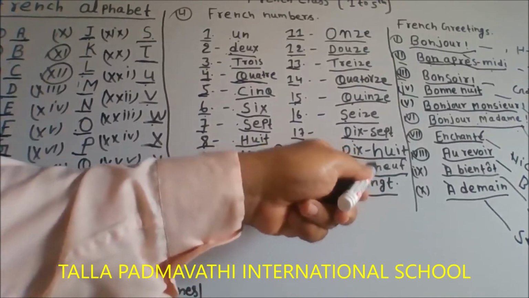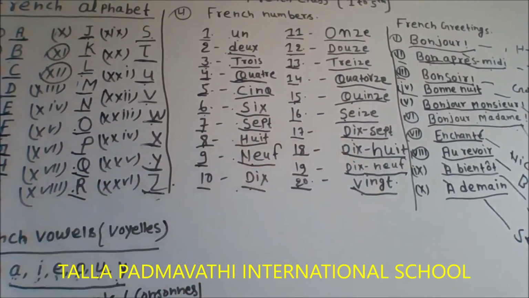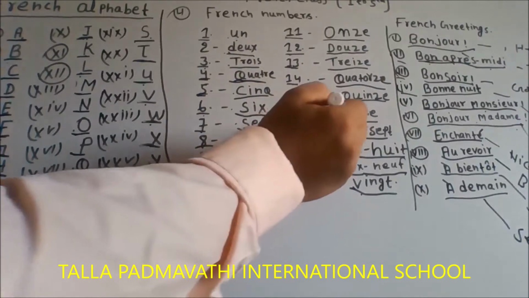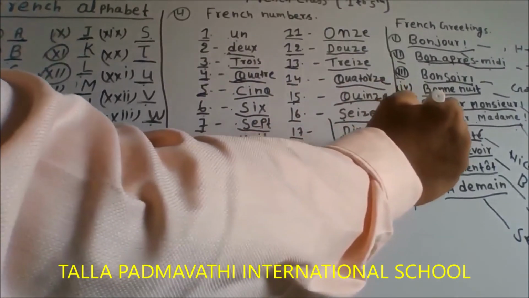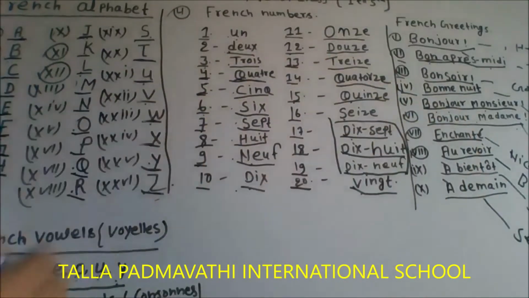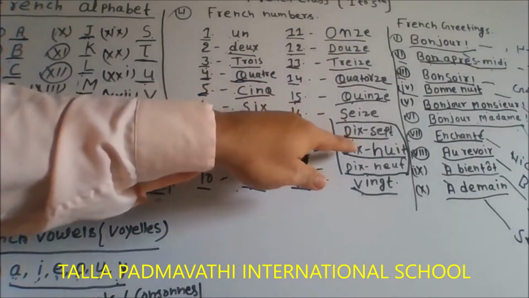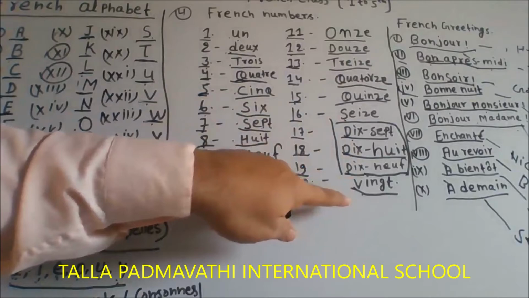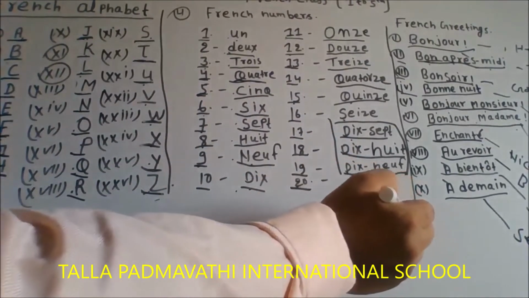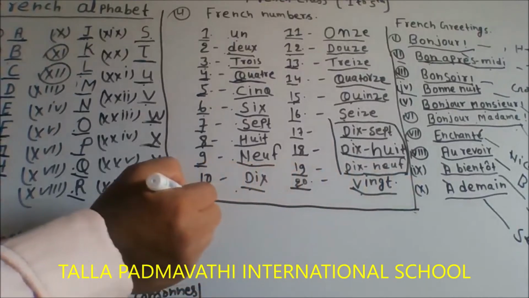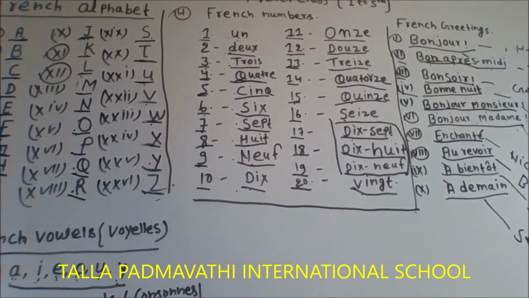So this is dix-neuf. Basically, here we can find a difference from other numbers. So till 20 we have to learn in our first class. After that we will learn other numbers. Okay.